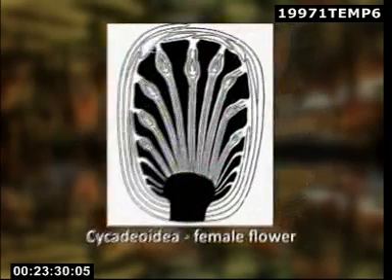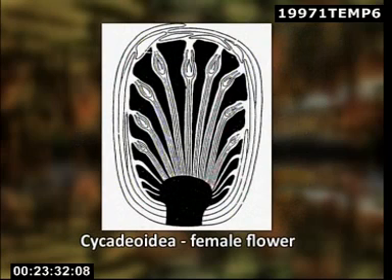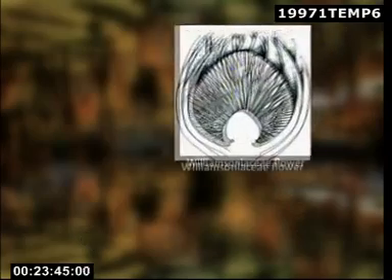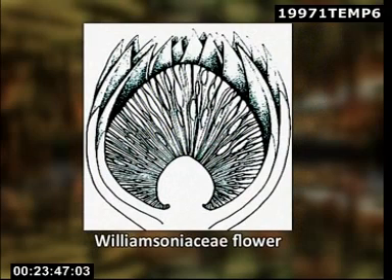It consisted of a conical or spherical receptacle that bore numerous stalked ovules and interseminal scales in Cycadeoidea. The fused tips of interseminal scales formed a sort of external protective covering or pericarp around the seeds. In Williamsoniaceae, each flower had a distinct receptacle surrounded by perianth-like bracts, which had scales at their base and hair-like ramenta above.